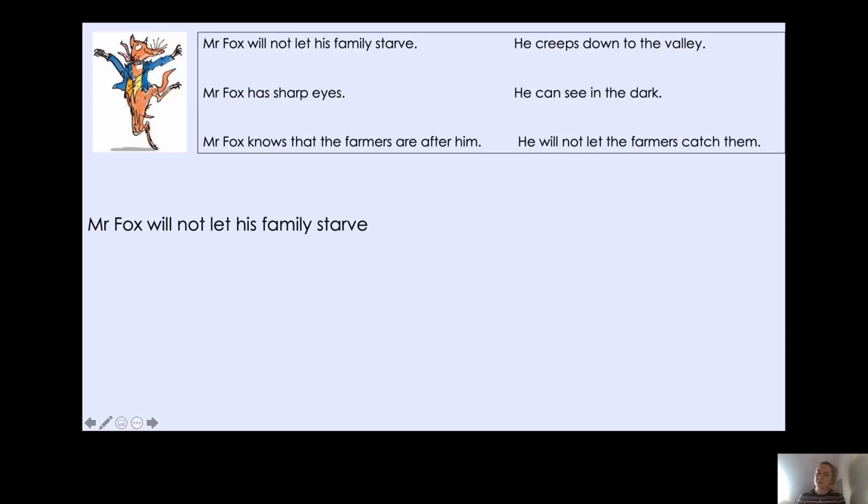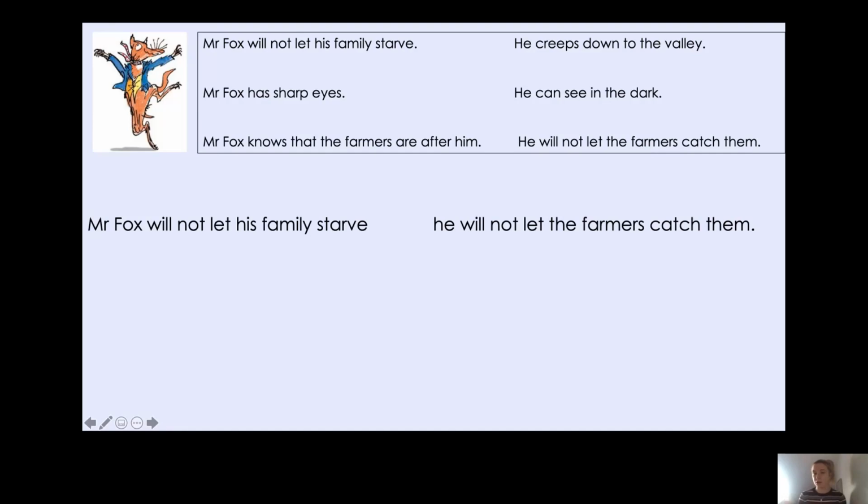Well, he creeps down to the valley. Is that negative? Well, no, it's not, because it's something that he does, isn't it? He creeps down to the valley. What about he can see in the dark? Well, no, that's not negative, because he can see in the dark. He will not let the farmers catch them. Ah, well, here we have a negative sentence. He will not let the farmers catch them. So that is something that Mr. Fox will not let happen. So I'm going to put that with my other negative sentence.